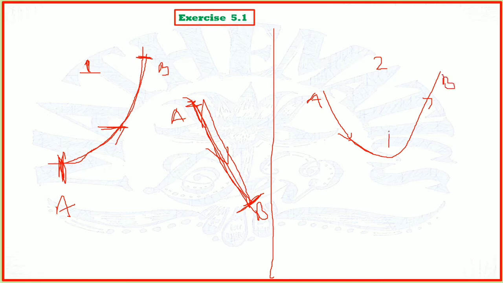Then definitely you will have a point somewhere here where the function stops decreasing. That means its value is, suppose, -5, then -4, then -2, -1, and then definitely it will be 0. Then it will start increasing.